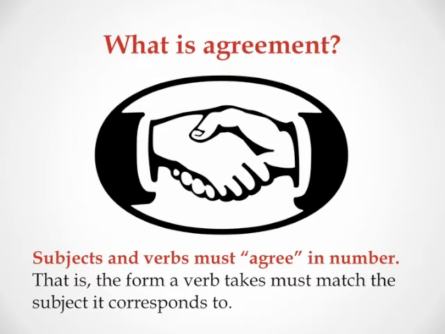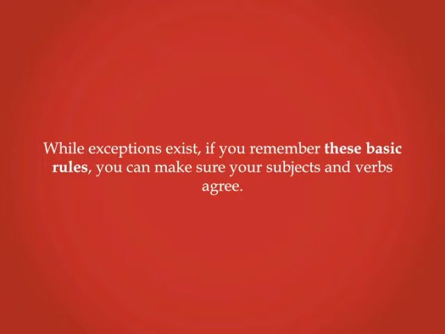What is agreement? Subjects and verbs must agree in number. That means that the form a verb takes should match the subject it corresponds to. While there are exceptions, if you remember the basic rules you'll learn in this video, you can make sure your subjects and verbs agree.